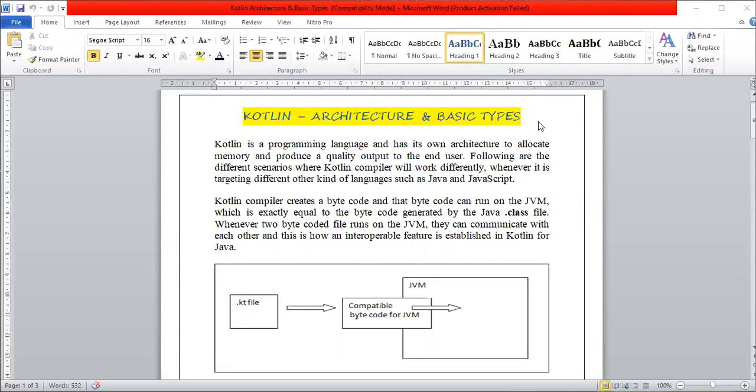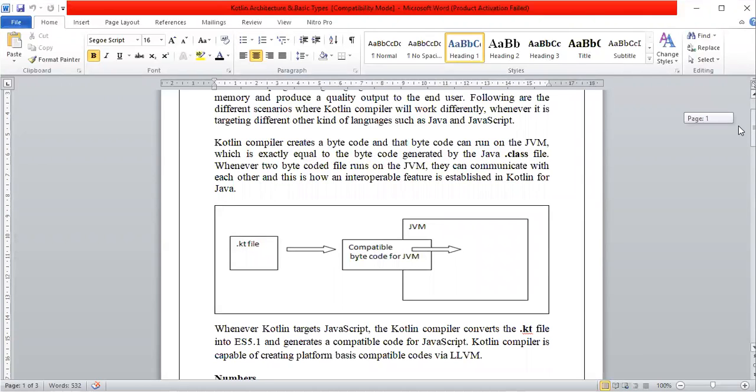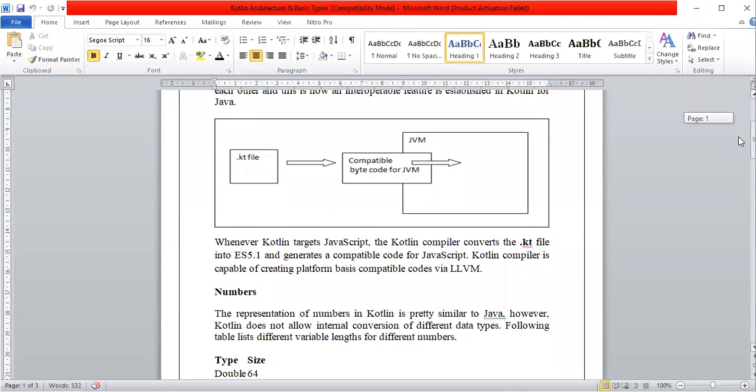So .kt is the extension of a file, then it becomes compatible bytecode for JVM, and then it runs on this Java virtual machine. Whenever Kotlin targets JavaScript, the Kotlin compiler converts the .kt file into ES5.1 and generates compatible code for JavaScript.